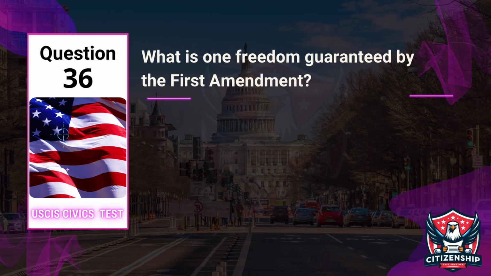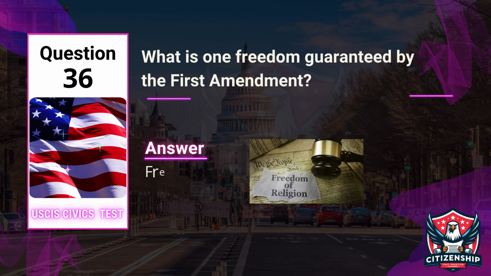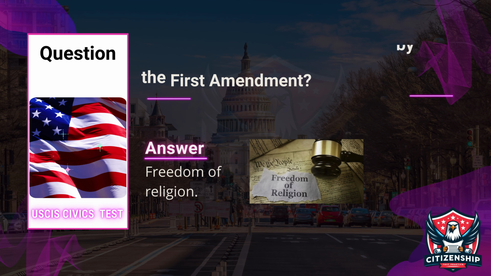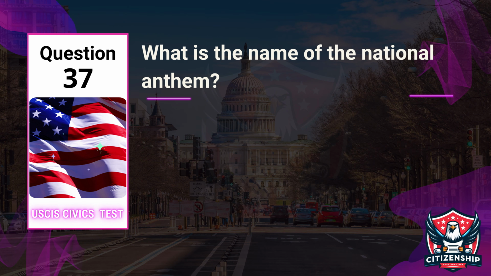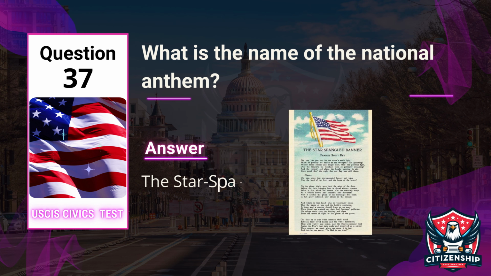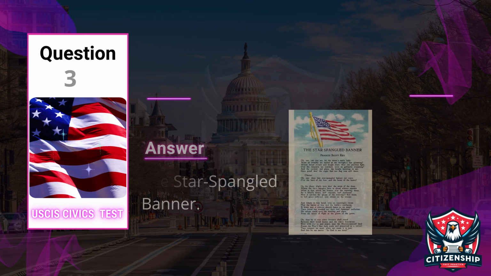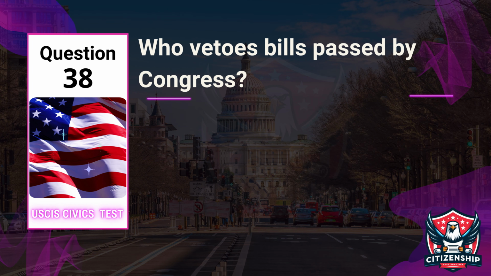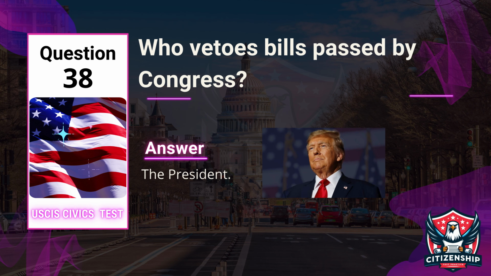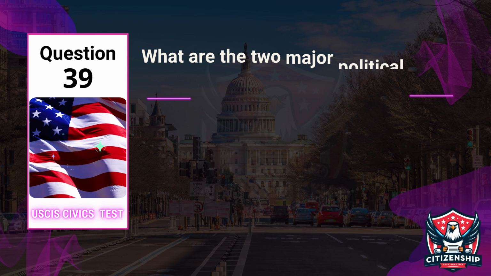Question 36. Officer: What is one freedom guaranteed by the First Amendment? Applicant: Freedom of religion. Question 37. Officer: What is the name of the national anthem? Applicant: The Star-Spangled Banner. Question 38. Officer: Who vetoes bills passed by Congress? Applicant: The President.